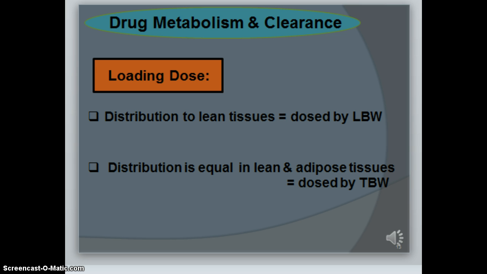For determining an initial loading dose, drugs like fentanyl, rocuronium, and vecuronium that distribute solely to lean tissues should be dosed by lean body weight. Drugs like succinylcholine and dexmedetomidine that evenly distribute between lean and adipose tissues should be dosed by total body weight.